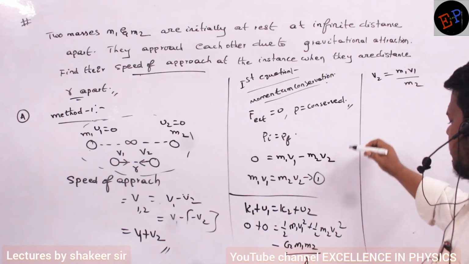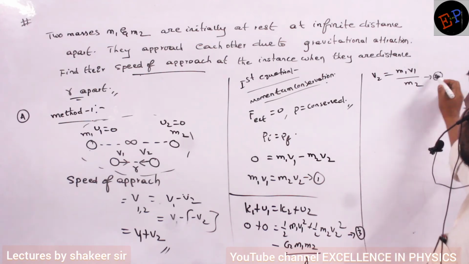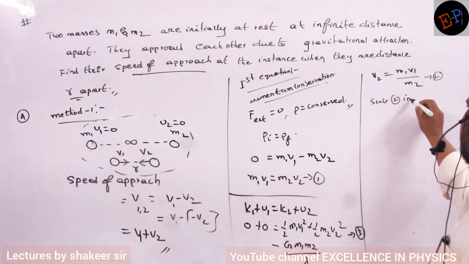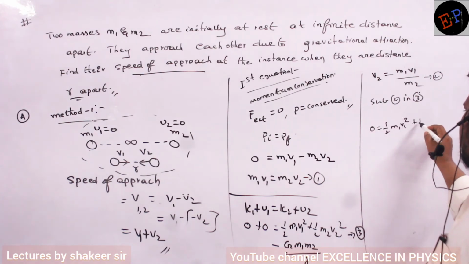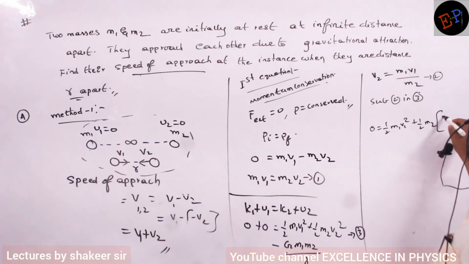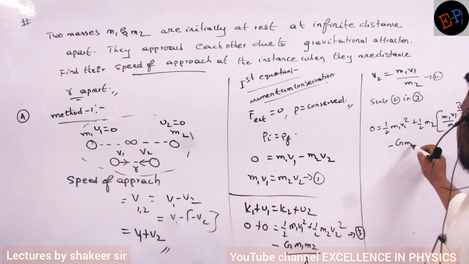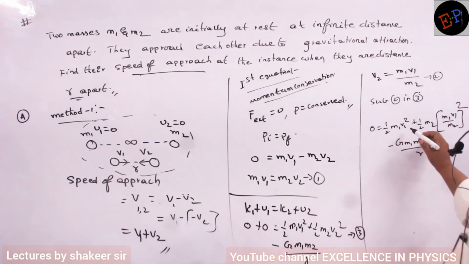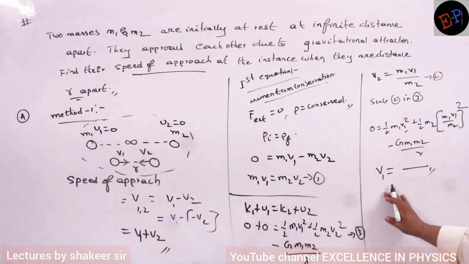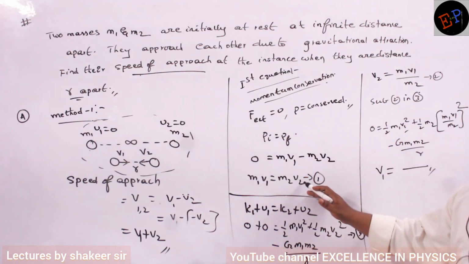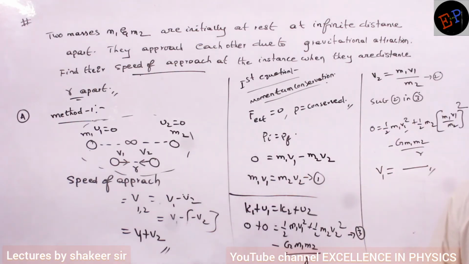Take this value and substitute in the third equation. Let it be the second one. Substituting 2 in 3, what I will get is 0 equals half m1 v1 square plus half m2 times (m1 v1 by m2) whole square minus G m1 m2 divided by r. Now everything is present in terms of v1 only, no? So calculate v1. That is my answer. Once you get v1, substitute here and you will get v2 also. Once you get v1 and v2, substitute in this equation, then you will get the relative speed of approach.